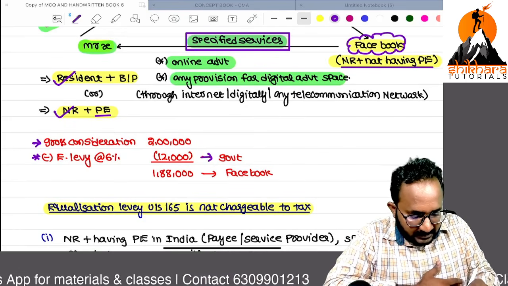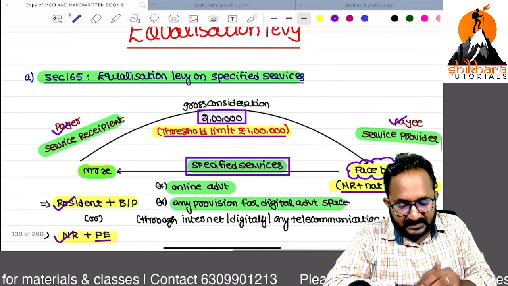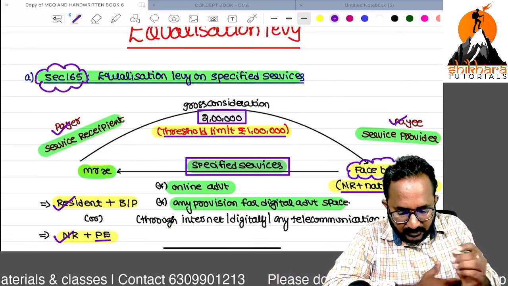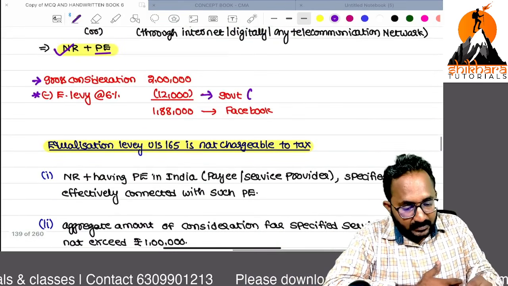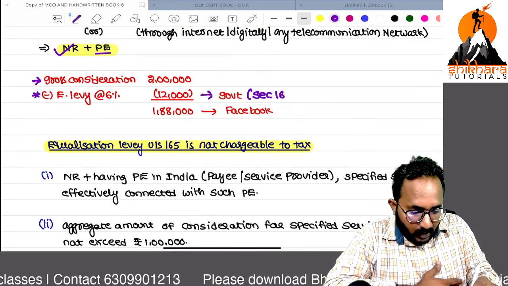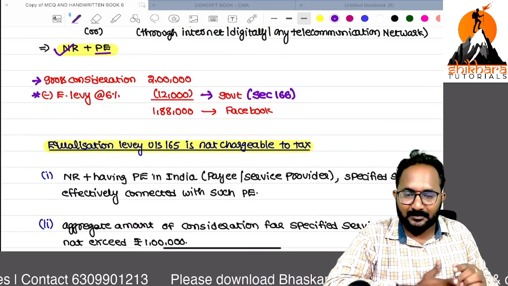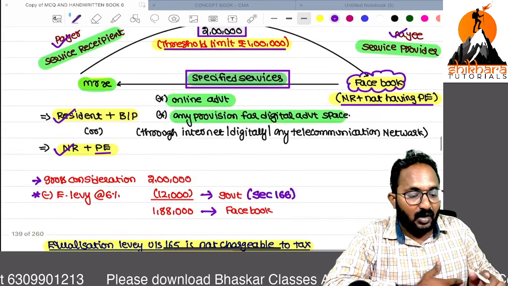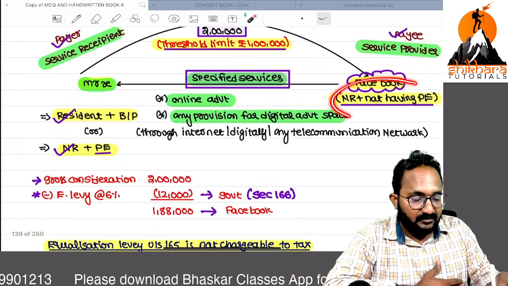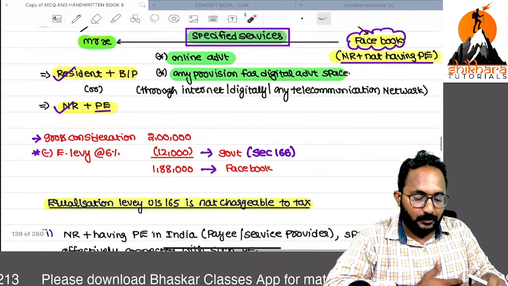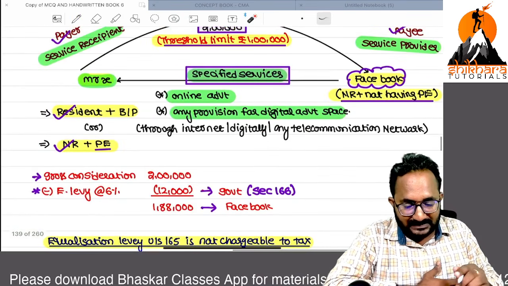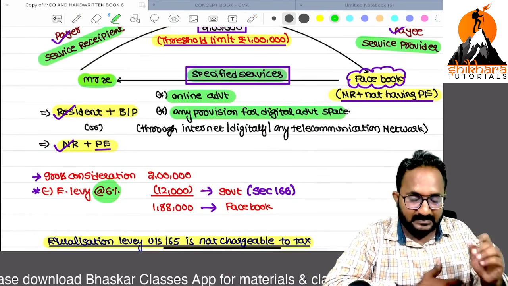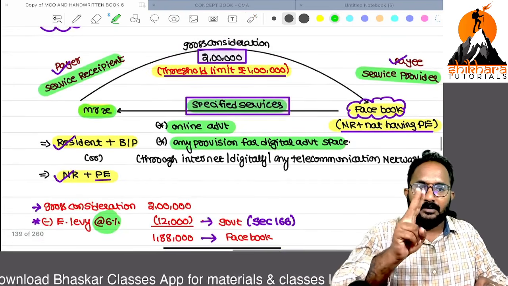So how to make the payment to the government? 165 is the equalization levy provision, and 166 covers how to make the payment to the government. The net amount only we have to deliver to the non-resident payee, who is the service provider. Can you tell me the equalization levy percentage? 6%. Remember. The threshold limit is 1 lakh.